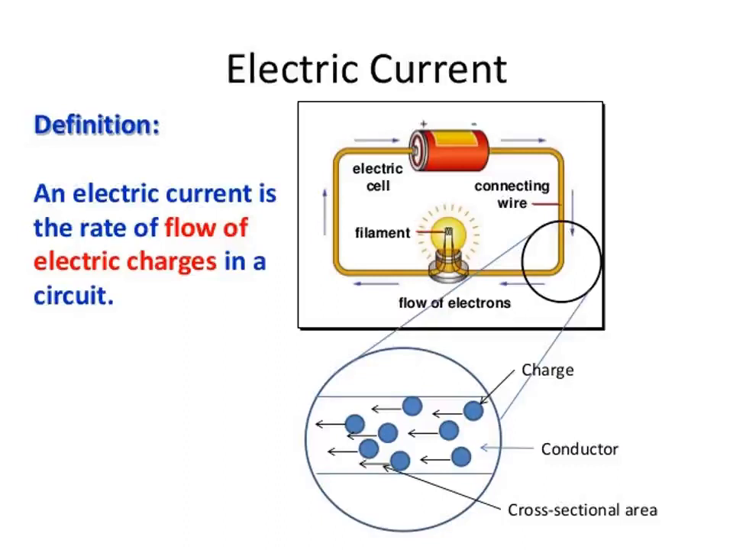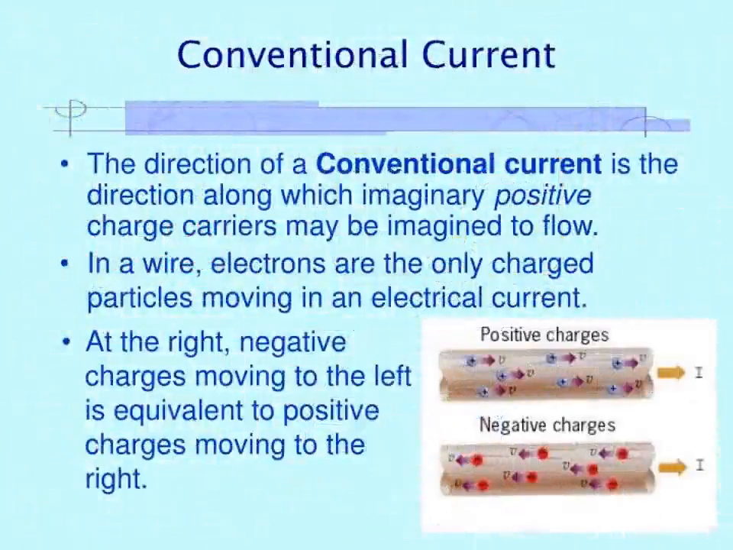This is the electric current. It is a flow of electric charges. See the picture. The charge, the conductor and the cross sectional area, there is a flow of electric charges. From higher to lower, then only current is produced. What is conventional current? The direction of a conventional current is the direction along which imaginary positive charge carriers may be imagined to flow.